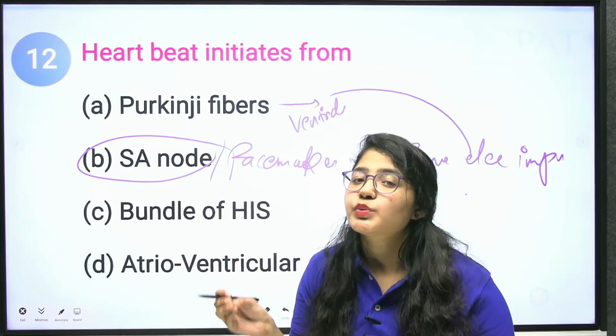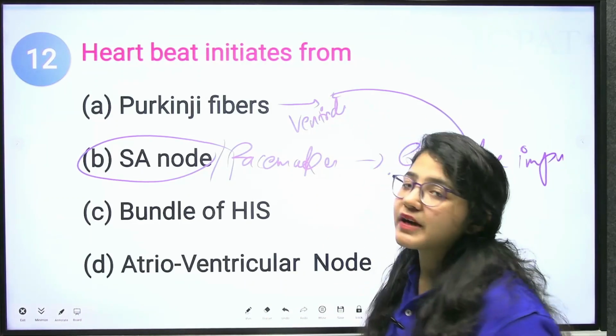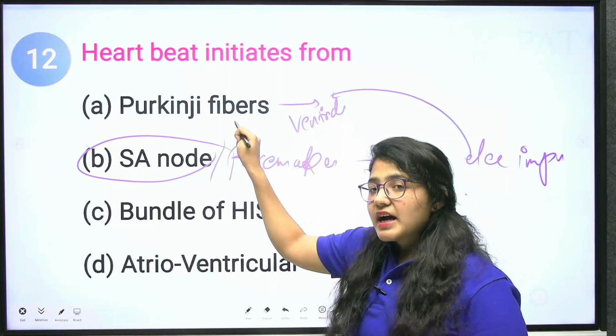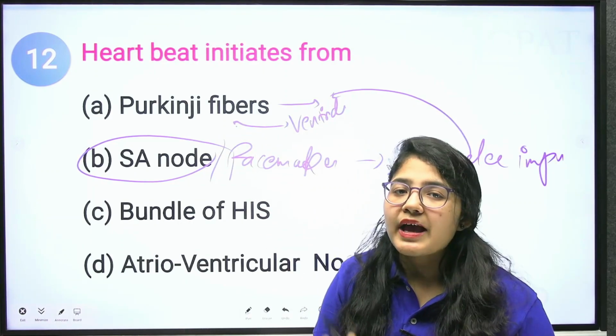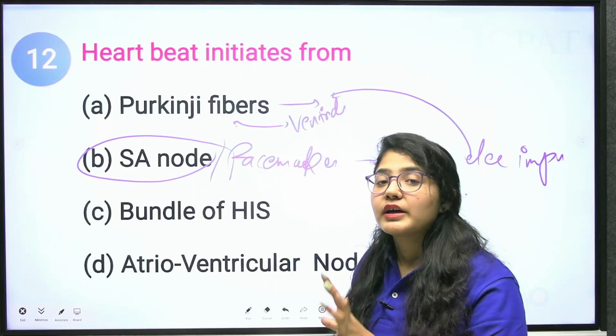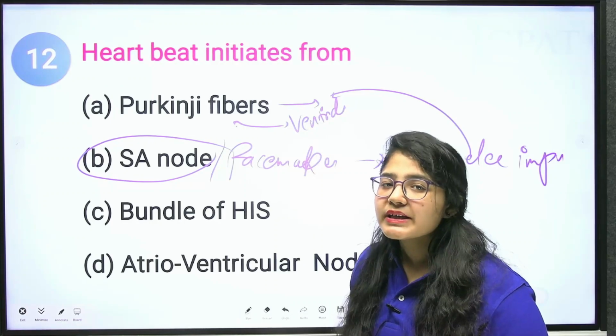So these electrical impulses are transferred to your Purkinje fiber, and this Purkinje fiber transfers the electrical energy to your ventricles to help them pump the blood out of your body. Now what is the condition of the rest of your heart? Because the right atrium also needs to beat.